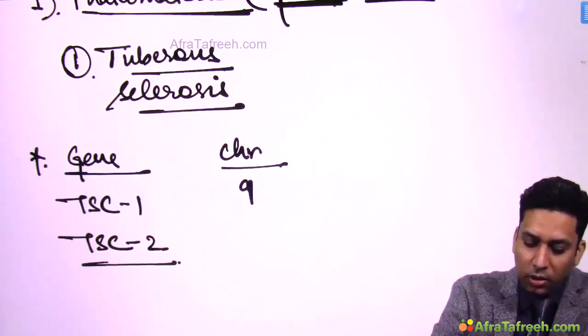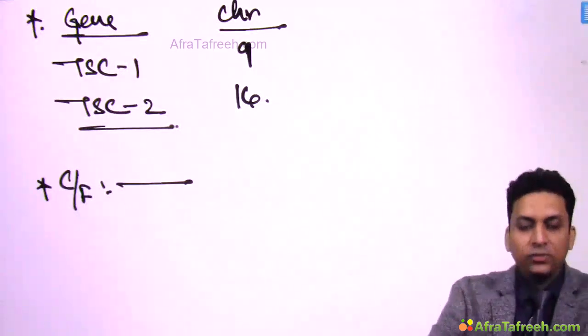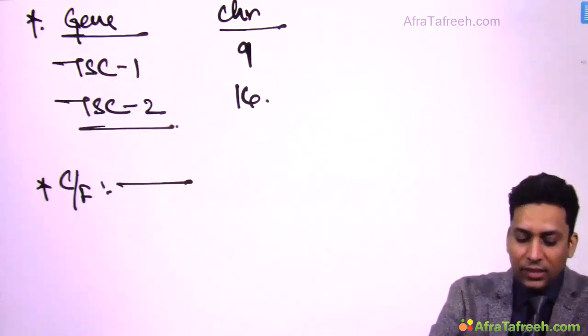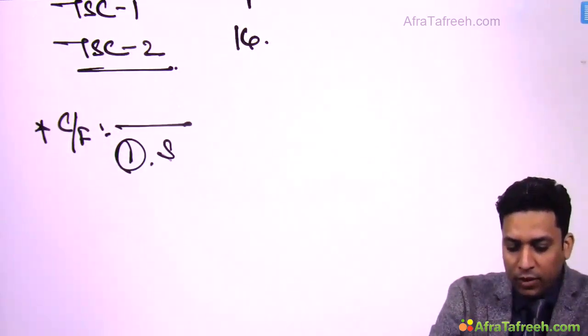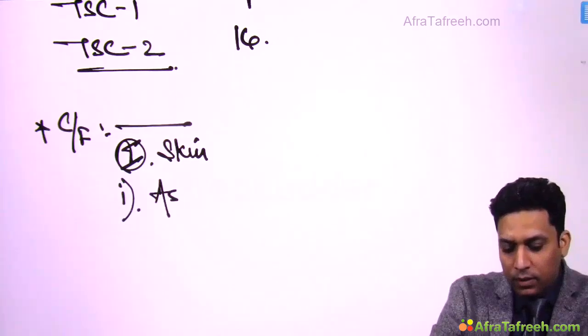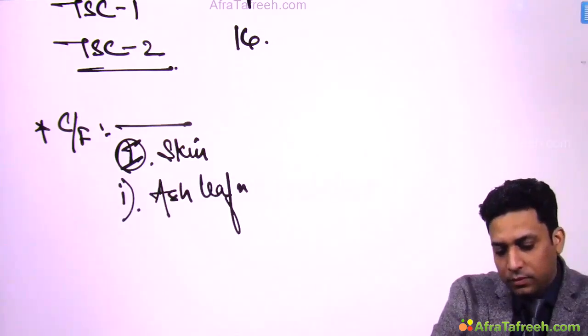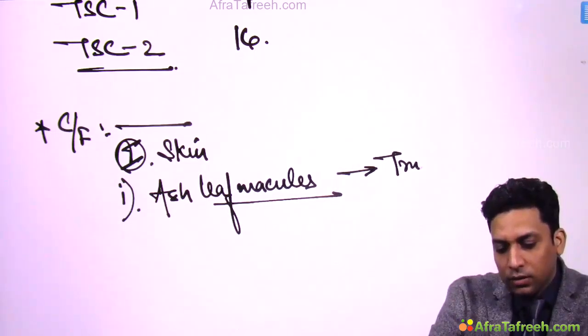These genes are present on chromosome number 9 and 16. Clinically, there are various lesions which are characteristic of this condition. If we talk about skin, you can get various lesions like ash leaf macules, which are generally seen over the trunk.